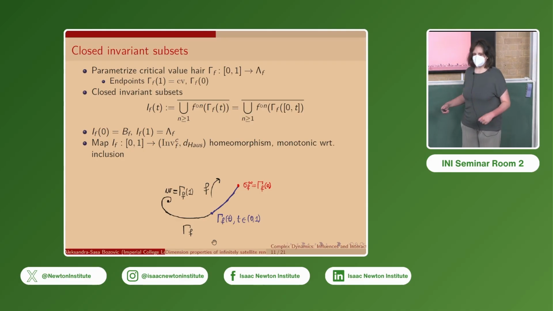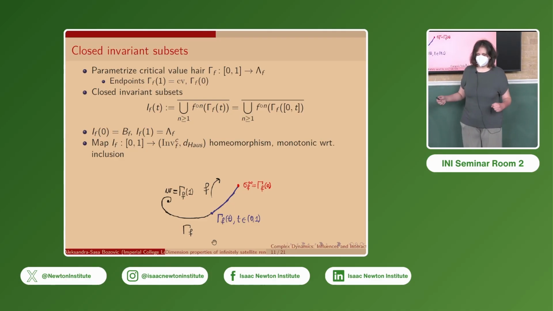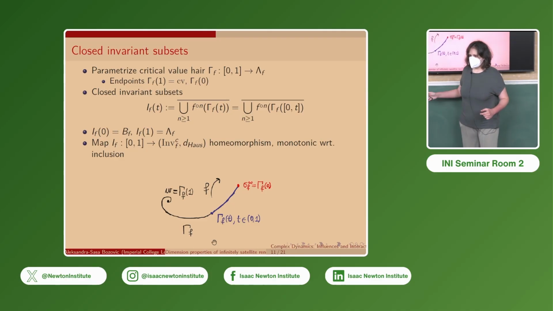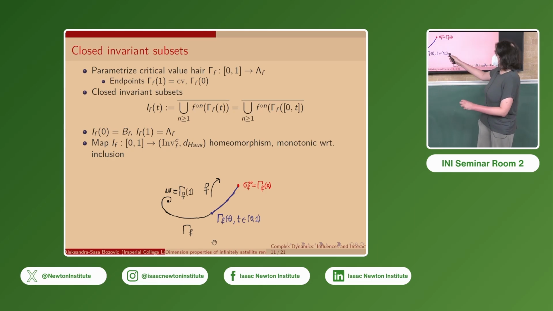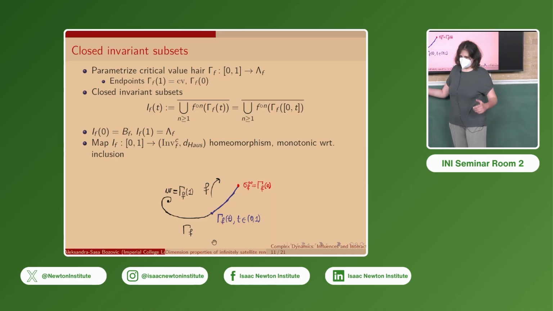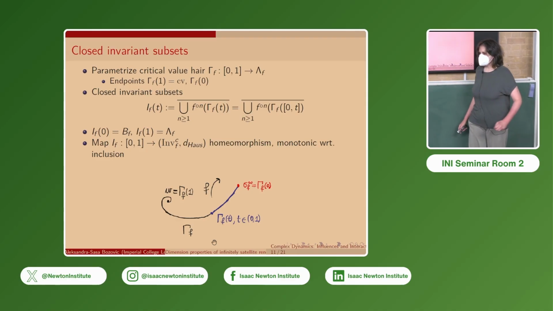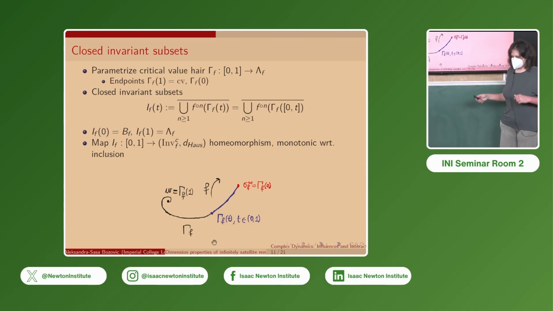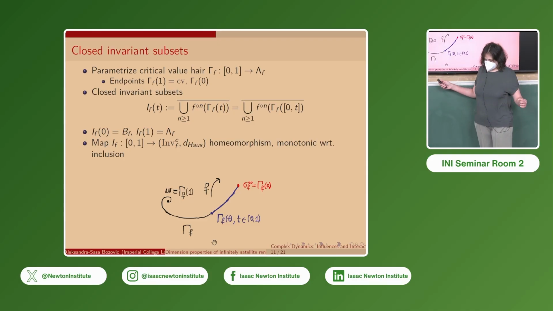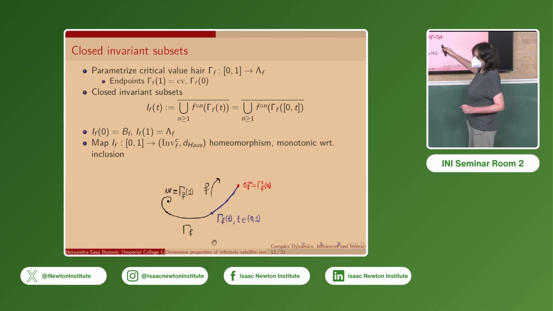We can obtain all the closed invariant subsets of the post-critical set by cutting off this hair at a certain length away from the critical value, and then taking the point where we cut off, iterating it, and taking the closure of its orbit. Now, if we cut off at the critical value, or we don't cut off at all, then this will give us the entire post-critical set. But if we cut off all the way to the point in the base Cantor set, then we will obtain the base Cantor set.